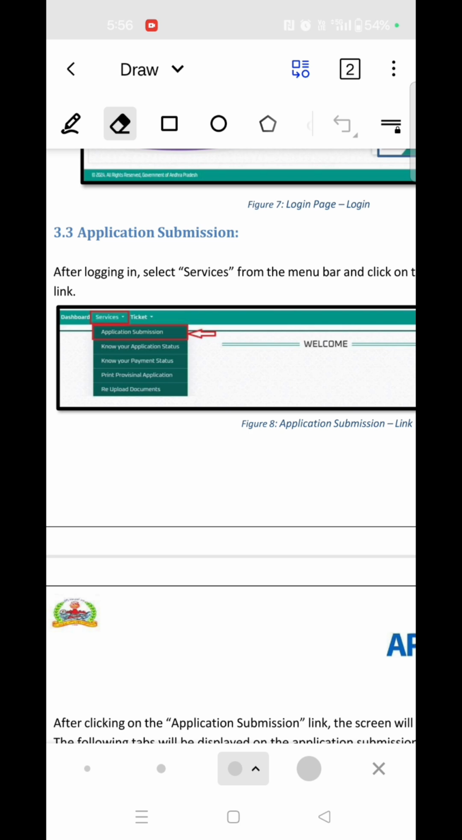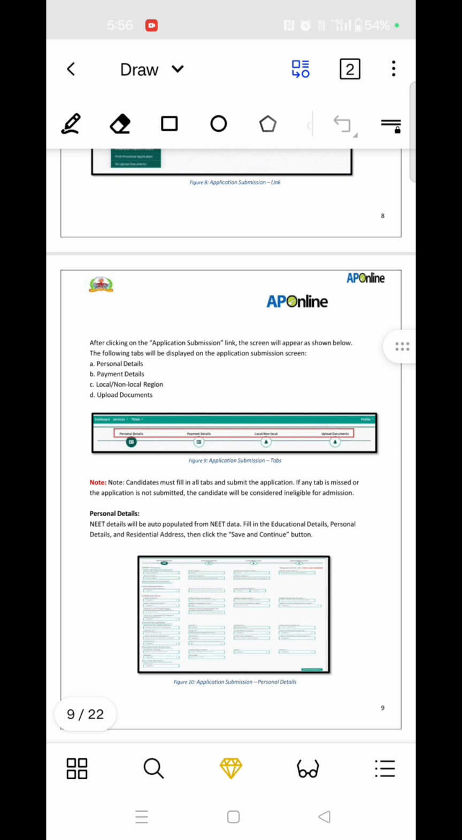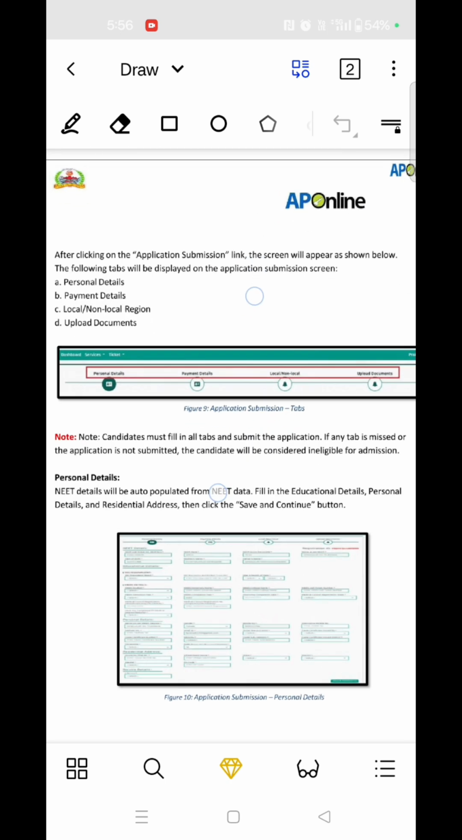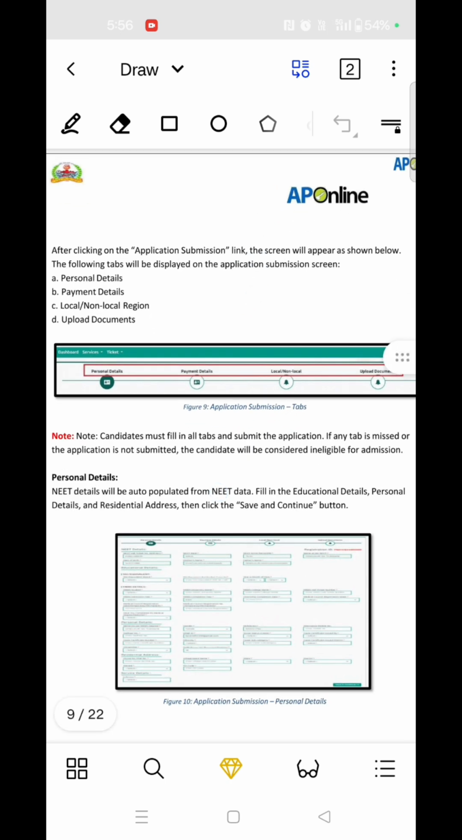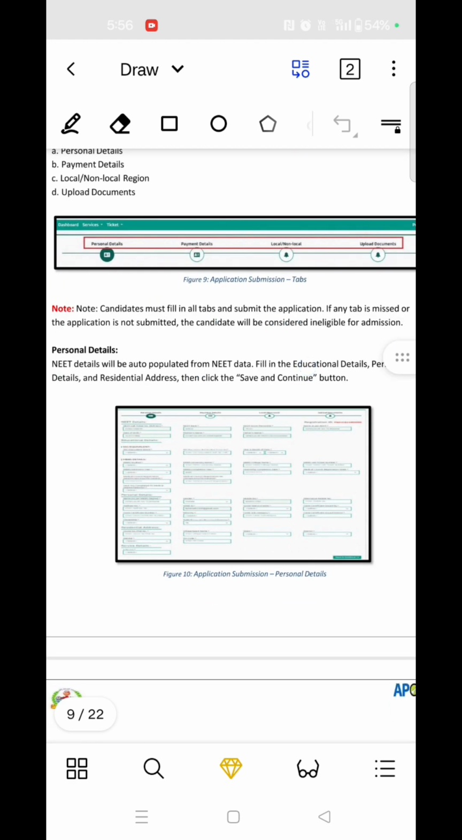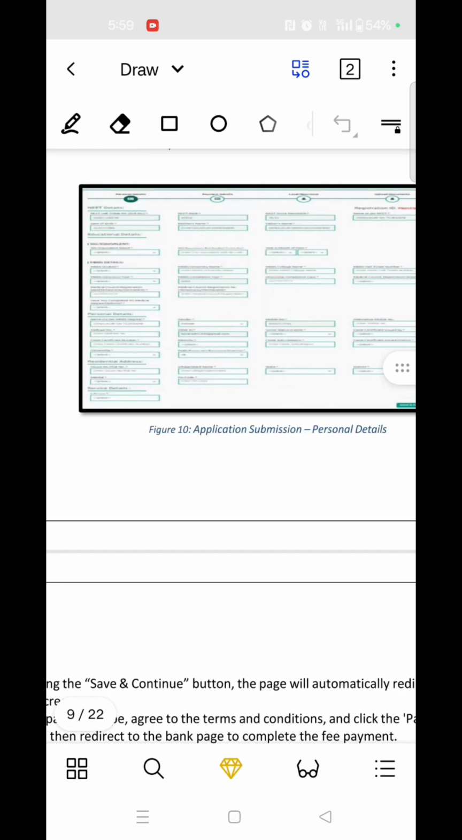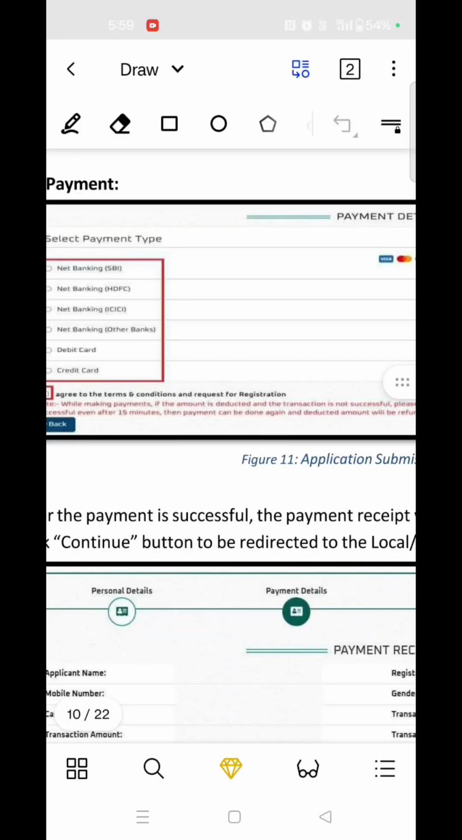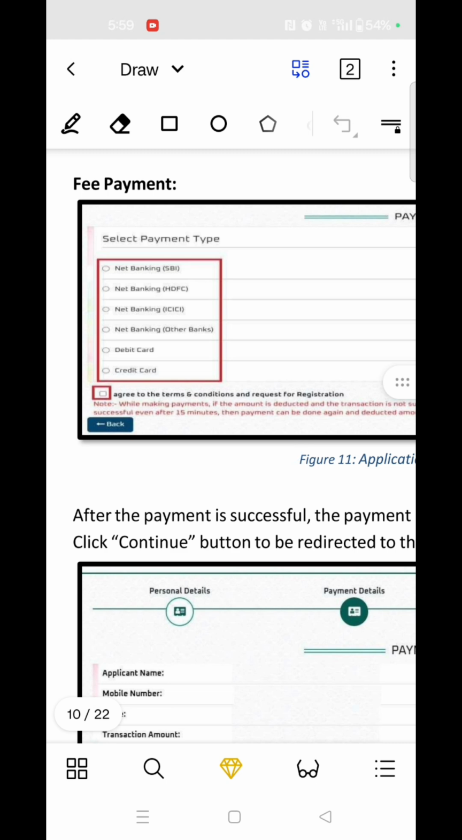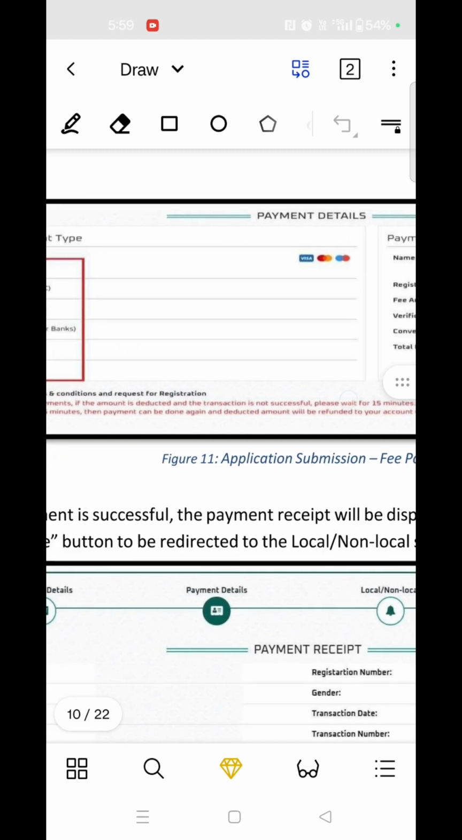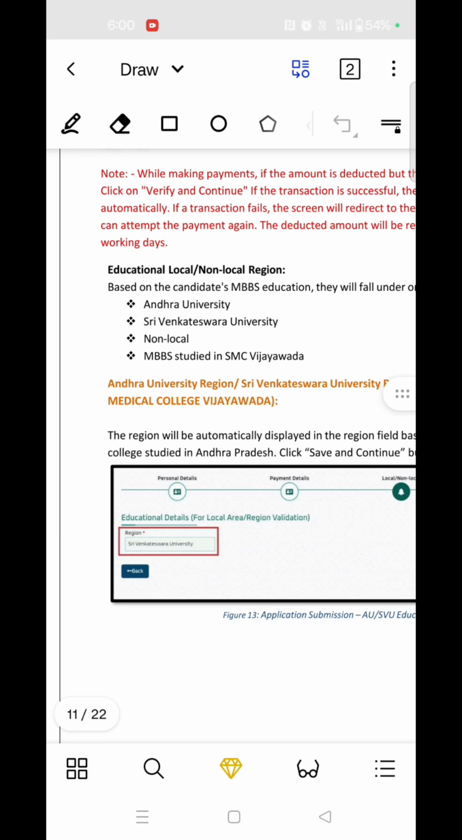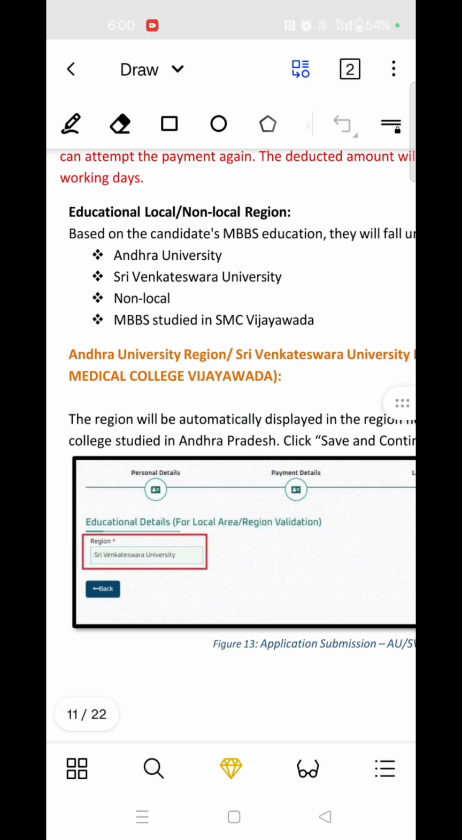After that, go into the services and click on the application submission. Then, after clicking on the application submission, you should enter all these details, personal details and later payment details. After completion of your personal details like name, address and all, the next step is payment methods. These are the methods for the payment. After that, you should select local or non-local.